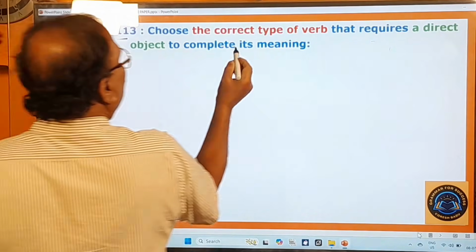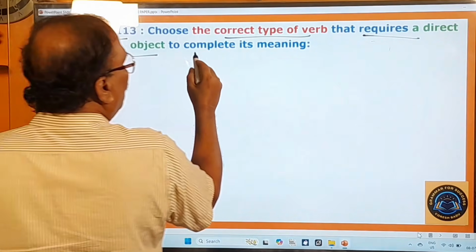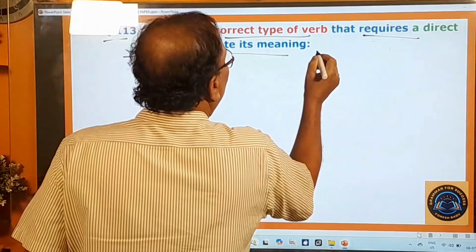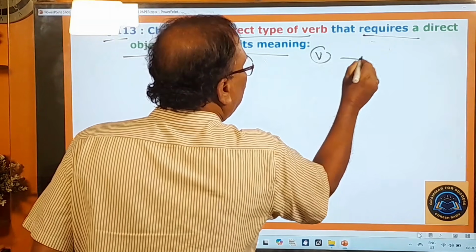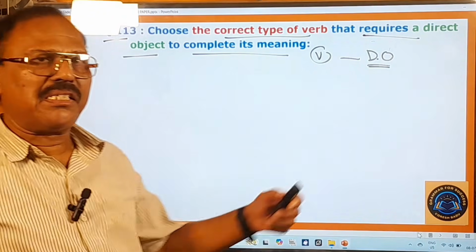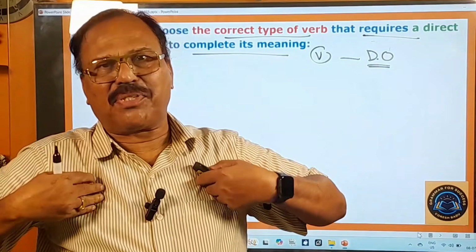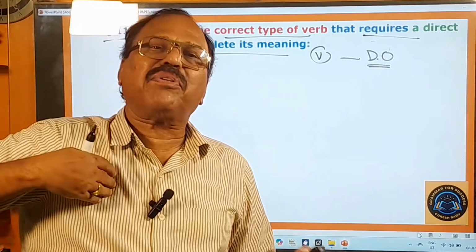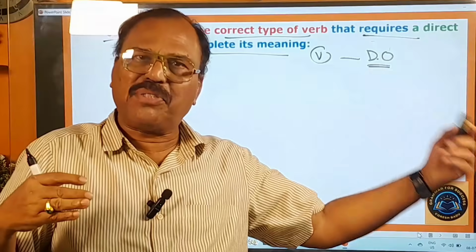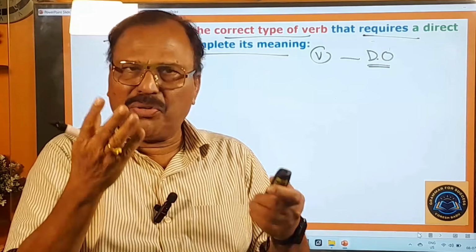113th question. Choose the correct type of verb that requires a direct object to complete its meaning. What is the type of verb that takes a direct object? You know very well, there are two kinds of verbs: transitive verbs and intransitive verbs. A transitive verb takes an object after it. An intransitive verb does not take an object after it. So in this way, there are two kinds of verbs in English grammar. You know that very well.